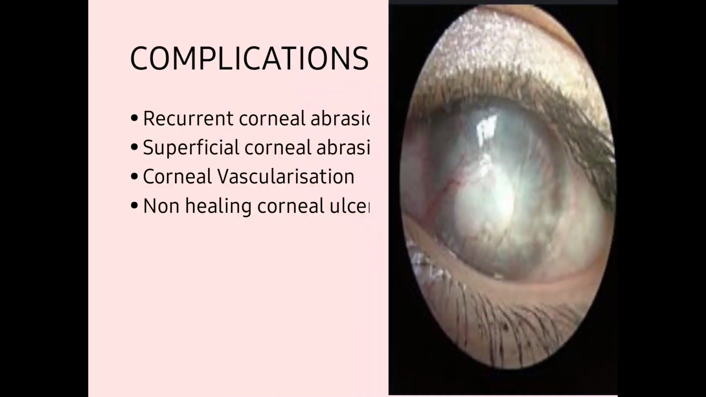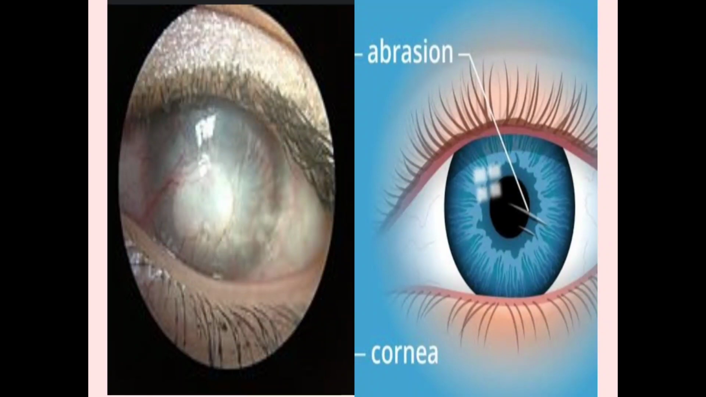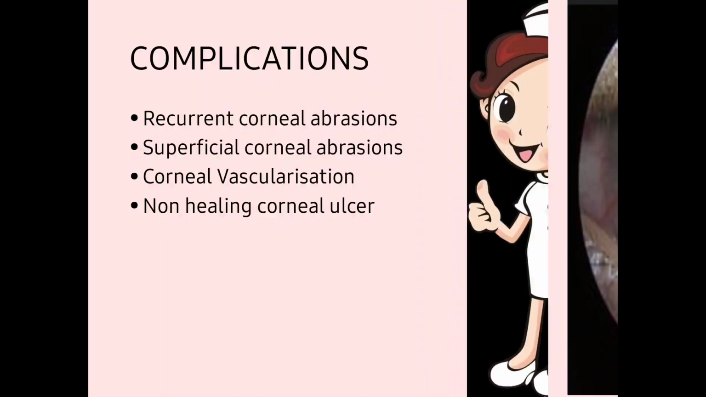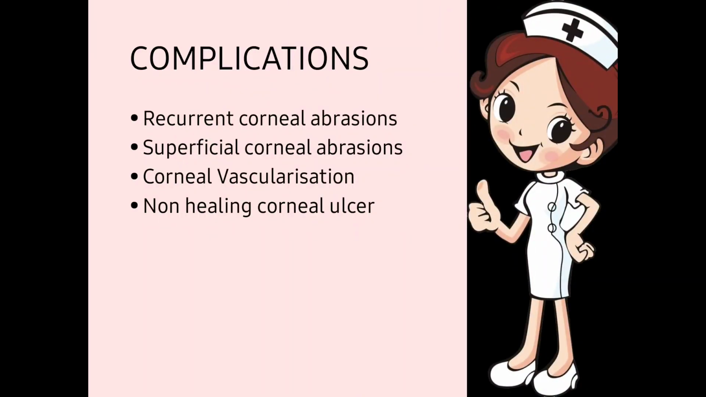Corneal vascularization, it is the next stage. Now here if you notice, these are the blood vessels seen on the cornea. So this is known as corneal vascularization. New blood vessels get formed on the cornea. Non-healing corneal ulcer. A corneal ulcer takes place and it will not heal if it takes a long time. So all these are the complications.